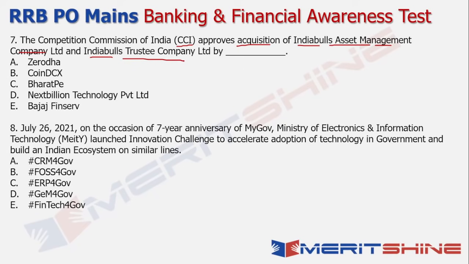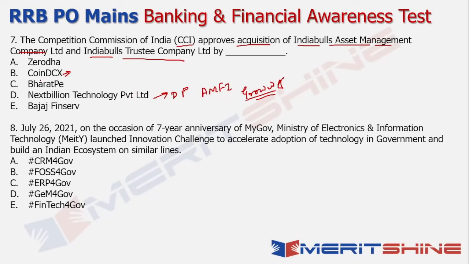So in this case, the entity which is going to acquire, based on the approval that has been received from CCI, is Next Billion Technology Private Limited, which is a stockbroker and a depository participant as well, and it is also registered with the Association of Mutual Funds of India, right? And technically, it's a mutual fund distributor as well and provides an online platform. You would have definitely heard the name Grow, which is the online platform of Next Billion Technology that allows investors to invest in mutual funds and stocks, right? So you must be aware of Grow. Next Billion Technology is the company that is floating Grow. That is the whole idea, right?